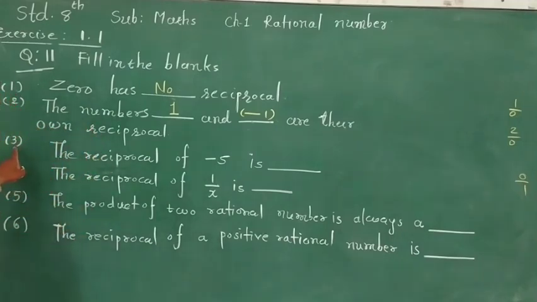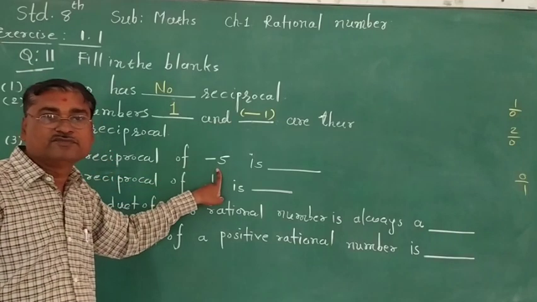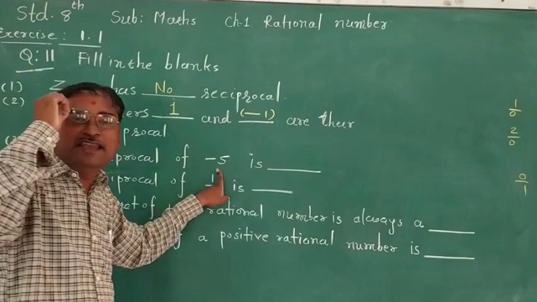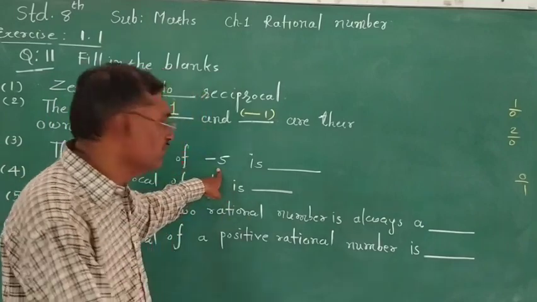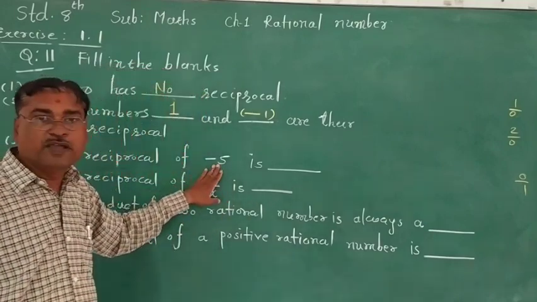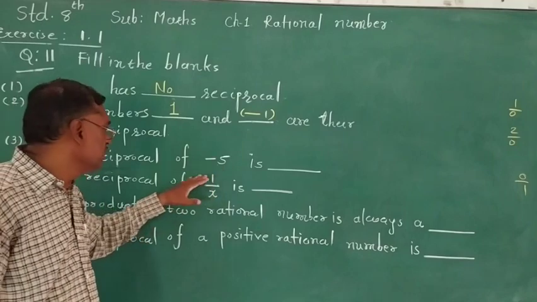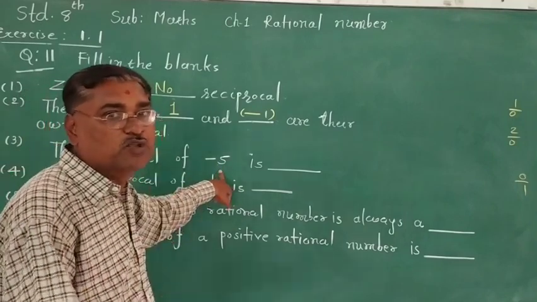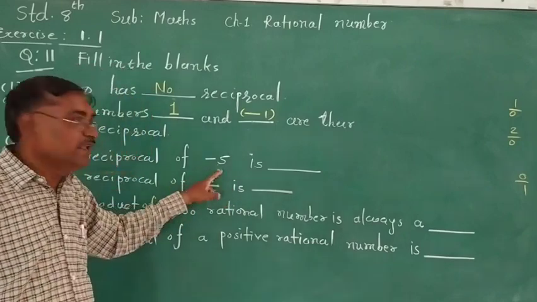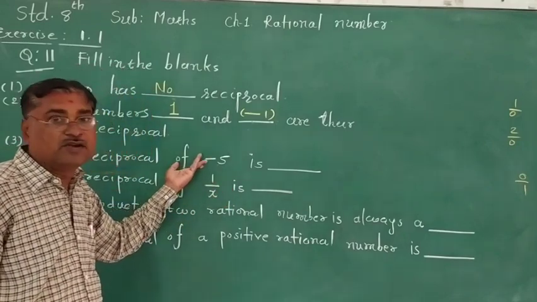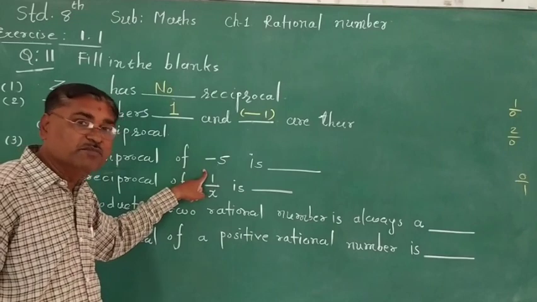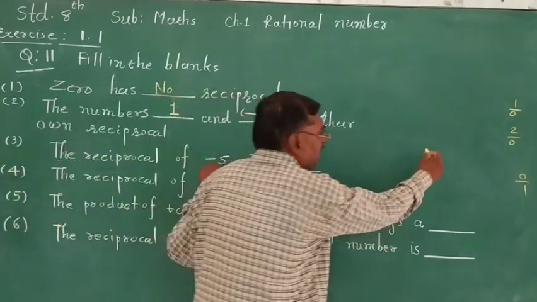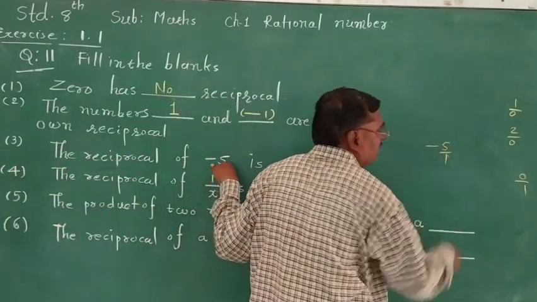Now, number 3. The reciprocal of -5. Reciprocal means multiplicative inverse. So -5. We have already discussed that the numerator becomes the denominator and the denominator becomes the numerator. You can tell me, sir, the denominator is not given here, but you can see -5 upon 1.